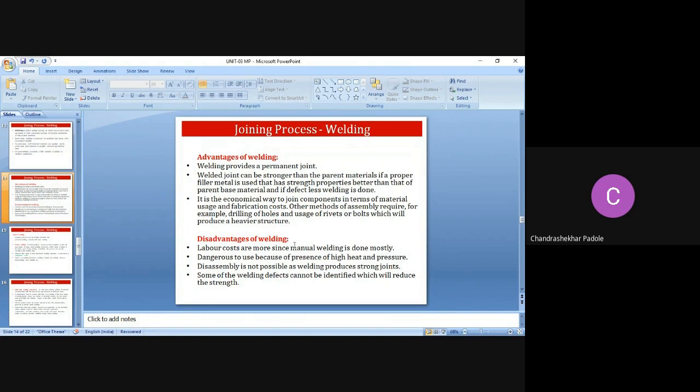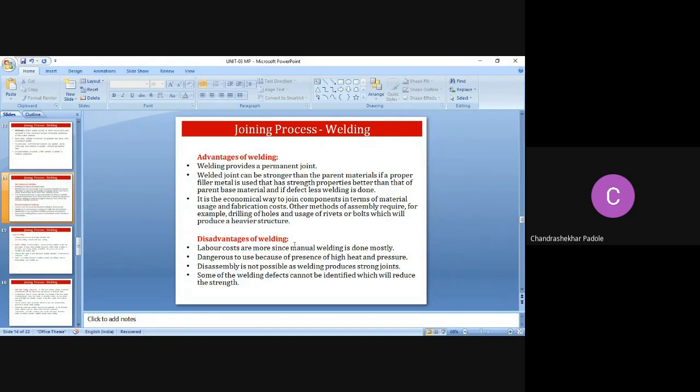So here one condition is that it will be strong only if defects are fewer, which means we have to carry out the welding very carefully. It is also an economical way to join components in terms of material use and fabrication cost, right? If welding is very costly for a particular application, we will not go for welding, right?